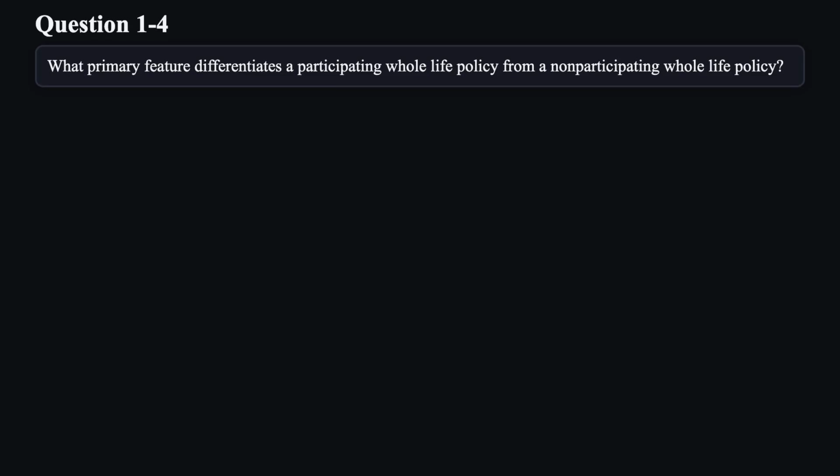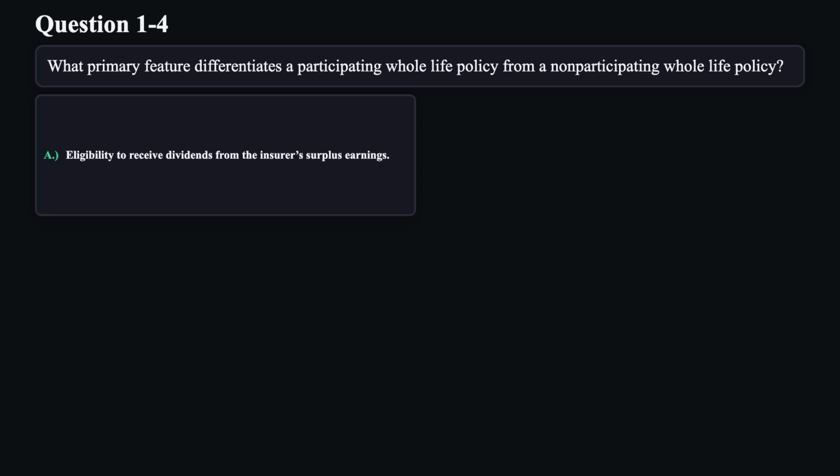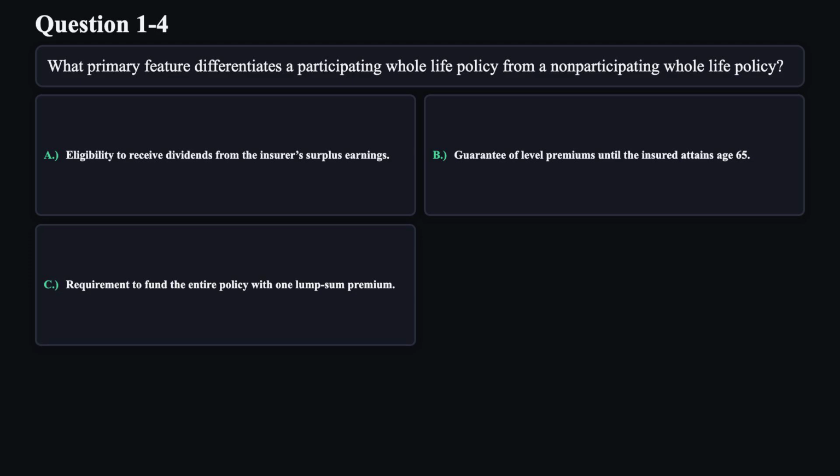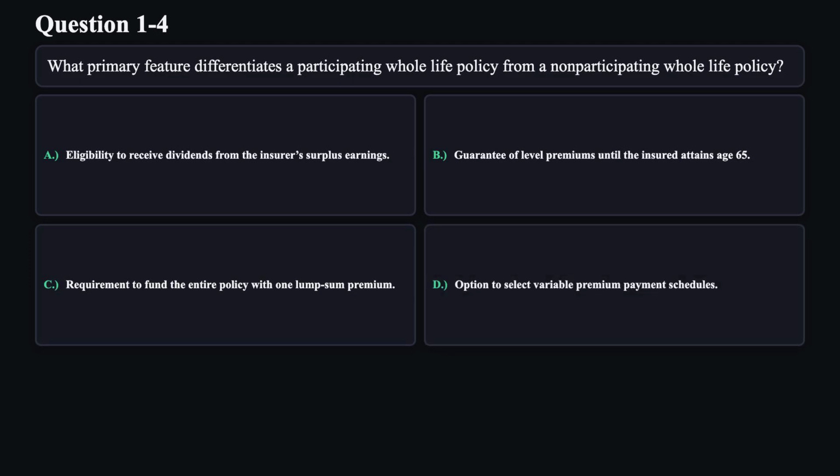Question 4. What primary feature differentiates a participating whole life policy from a non-participating whole life policy? A. Eligibility to receive dividends from the insurer's surplus earnings. B. Guarantee of level premiums until the insured attains age 65. C. Requirement to fund the entire policy with one lump sum premium. D. Option to select variable premium payment schedules.